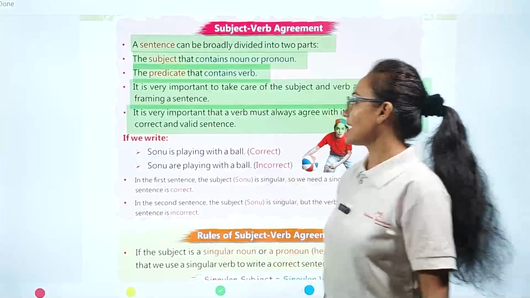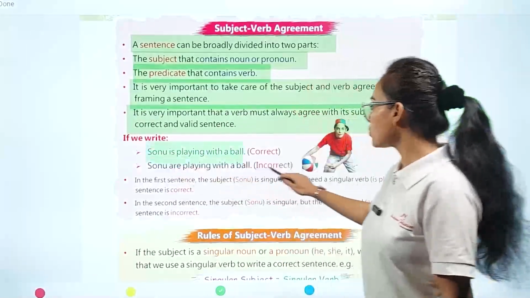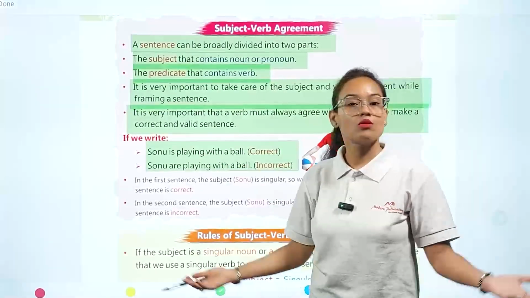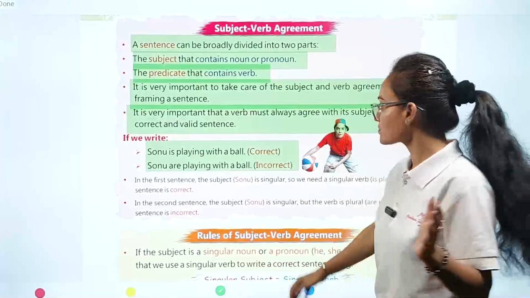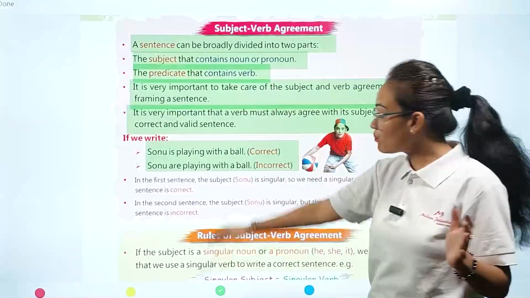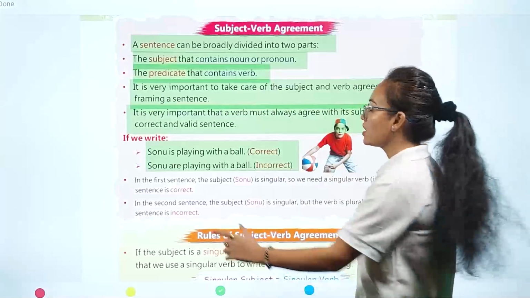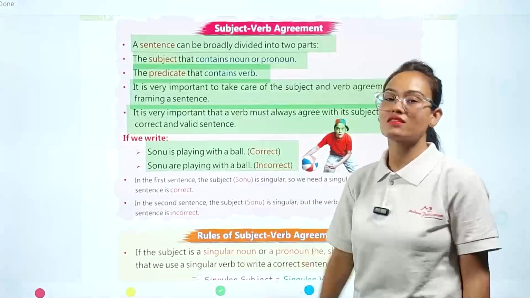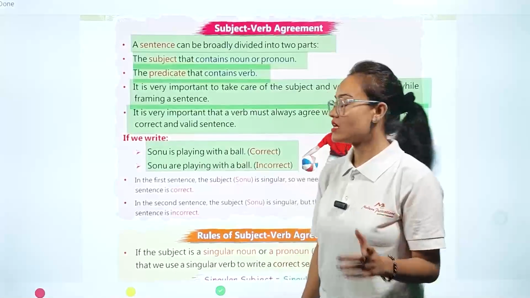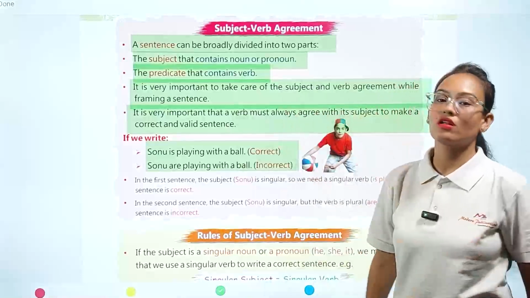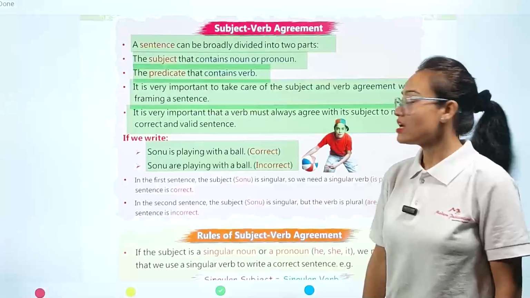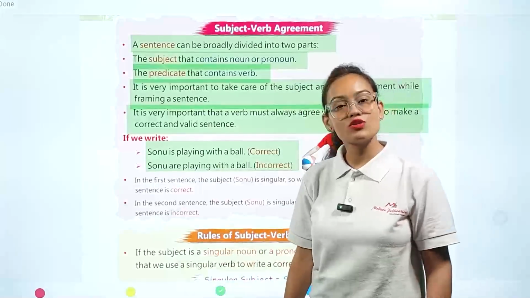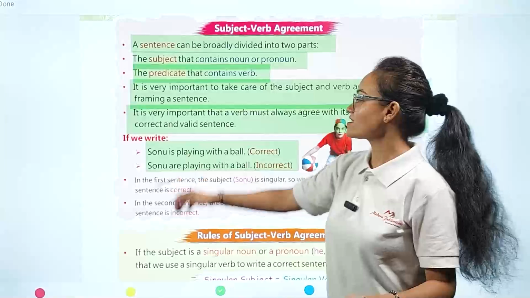Example: you can see here, if you write, Sonu is playing with a ball. So here Sonu is the subject of this sentence, and playing is your verb word. So here the subject is agreeing with the verb which is present in this sentence. So this is your correct sentence. The second one: Sonu are playing with a ball. It is incorrect, because this sentence is talking about a singular subject. In the singular case we are going to use "is", not "are". That's why this sentence is incorrect.